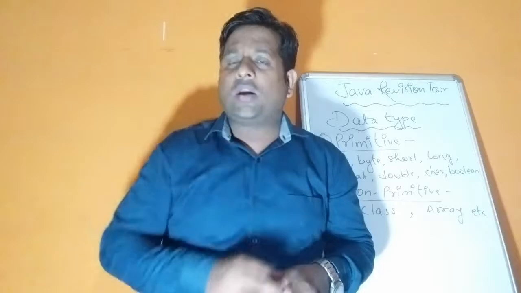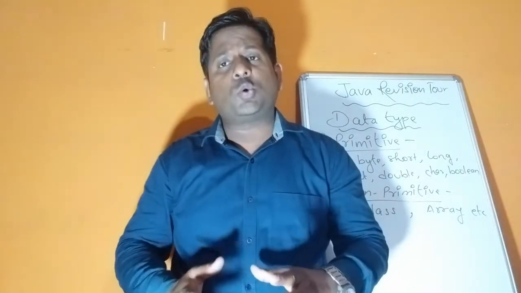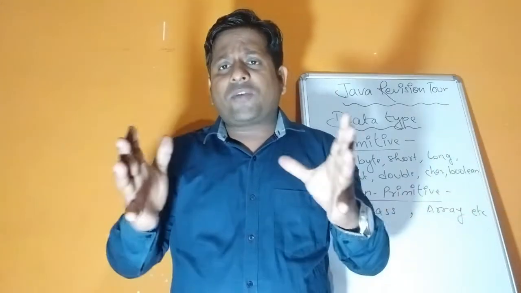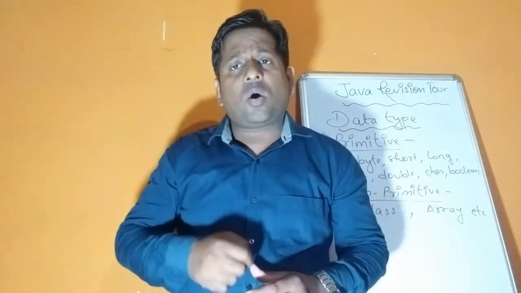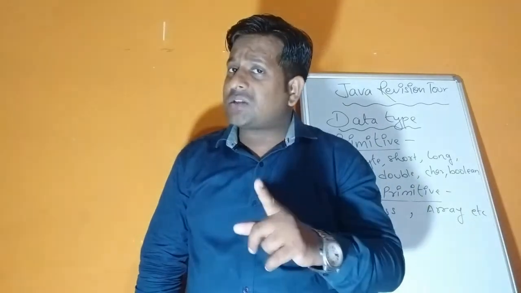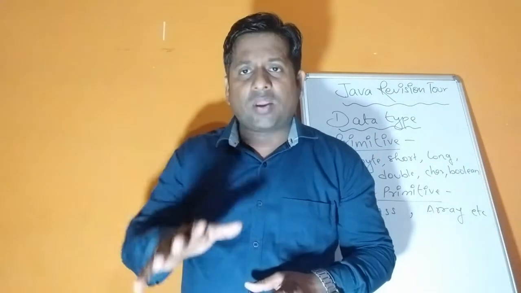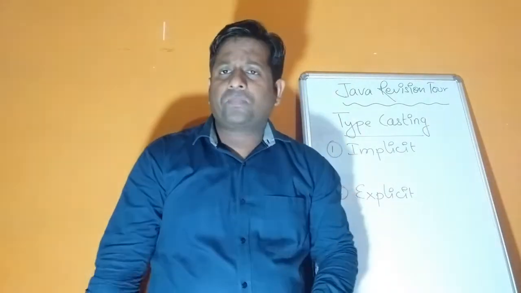That is known as String, but S should be capital in String. For String, you have to use double inverted commas, and it can be used to store multiple characters. Char stores only a single character, but for a group of characters, any name, you can use double inverted commas or double quotation marks with the String data type where S should be capital. So is this clear, children? What are data types? Types are 2, primitive and non-primitive. One additional is also there, that is String. Okay, so now next, that is typecasting.